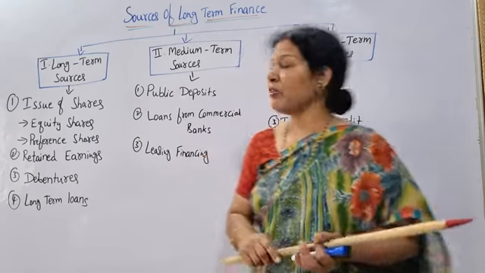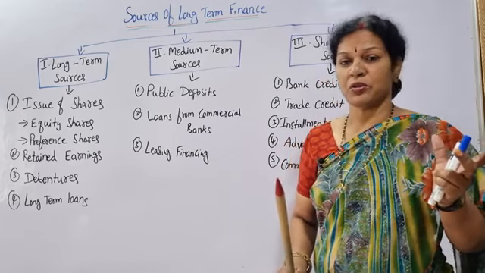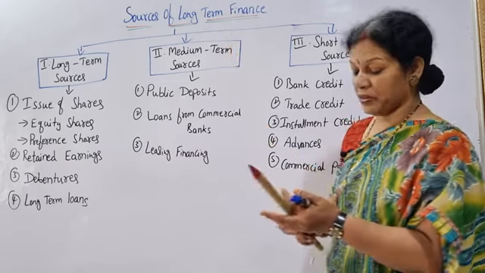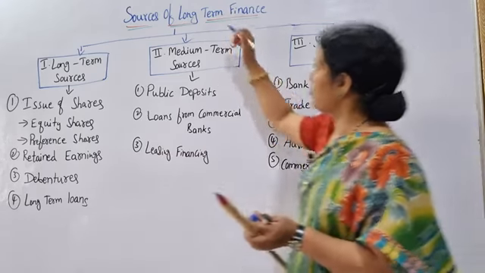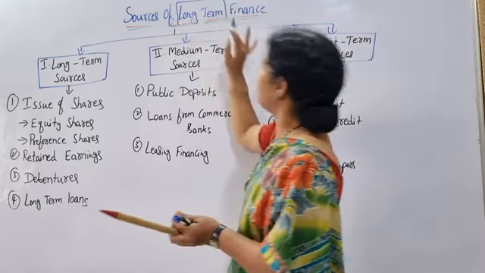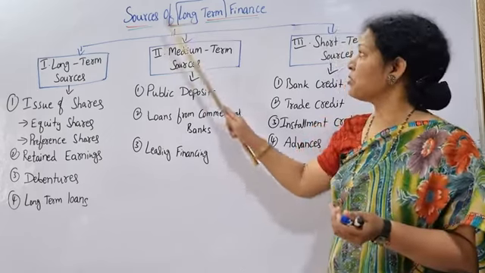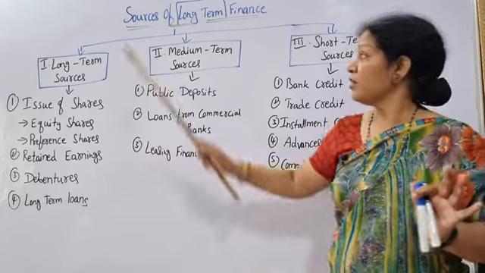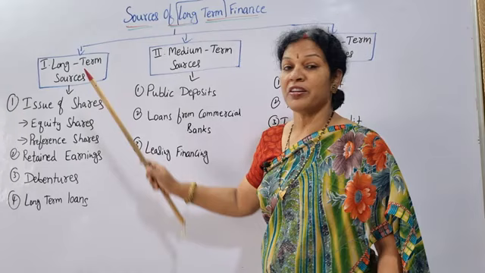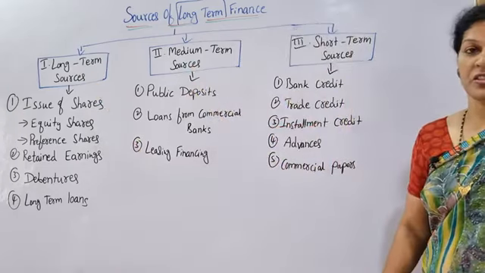Mainly we are discussing sources of long-term finance. But first, I would say, let's look at the sources of finance in general, and after that we can go ahead with the sources of long-term finance. Sources of finance are of three types. The first is long-term sources, then medium-term sources, and short-term sources.